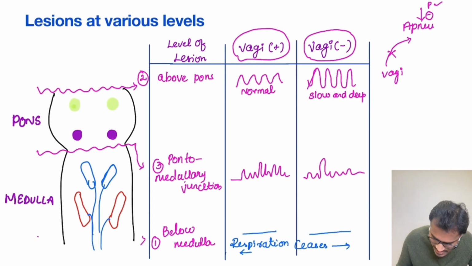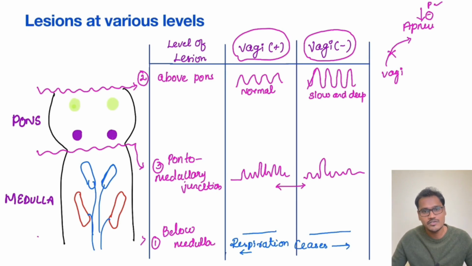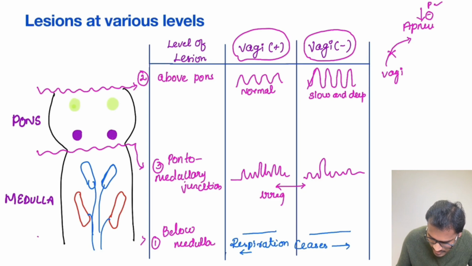So whether the vagus is intact or not doesn't matter, because the pons is completely taken out of the picture, and the vagus, whether cut or intact, goes to the pneumotaxic center, which is already cut from our picture. So in both cases it will be irregular.